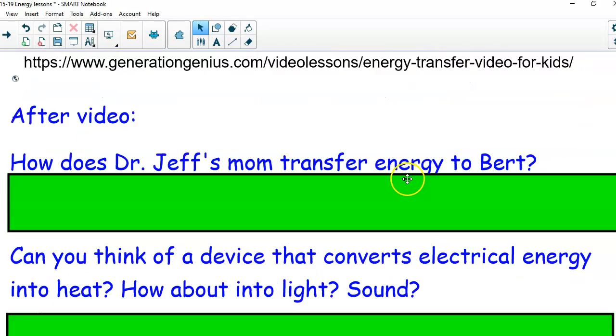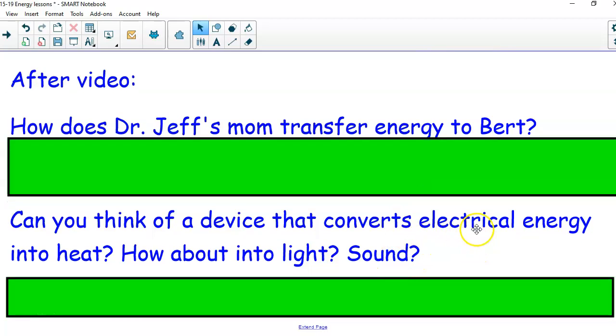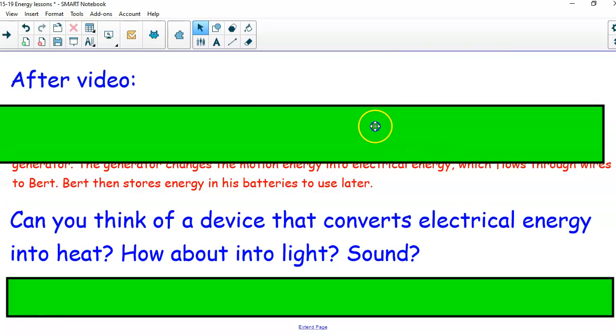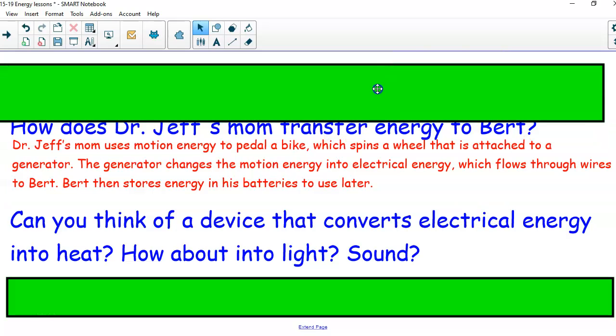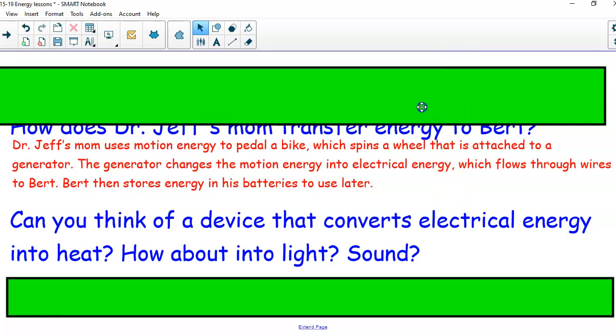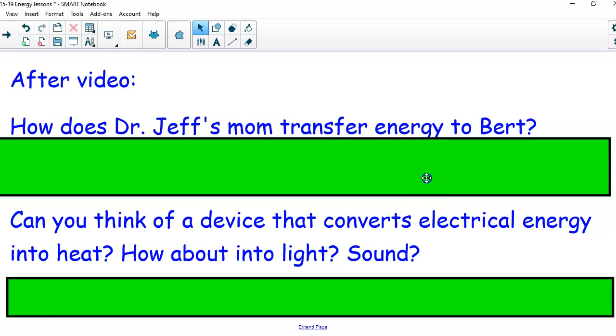Okay, so how does Dr. Jeff's mom transfer energy to Bert? If you said that he uses motion energy to pedal a bike, which spins a wheel that is attached to a generator, well, then you are right. The generator changes the motion energy into electrical energy, which flows through wires to Bert. Bert then stores energy in his batteries to use later. Pretty cool. How about the second question?